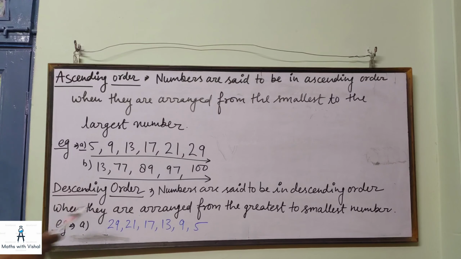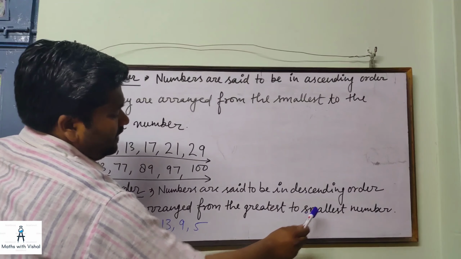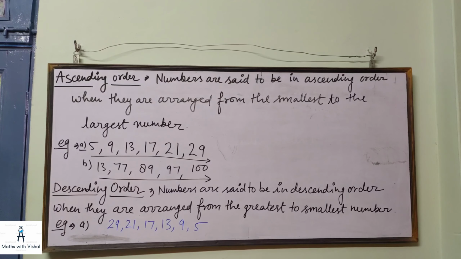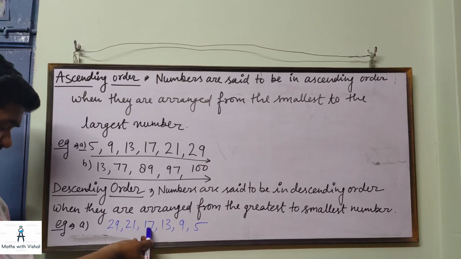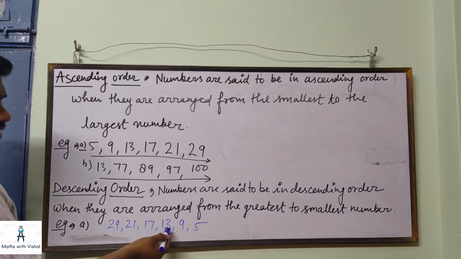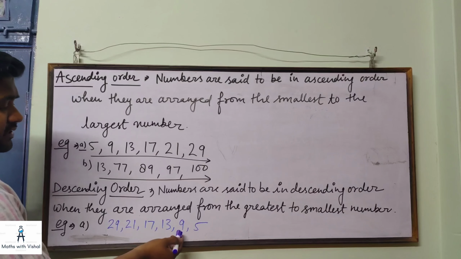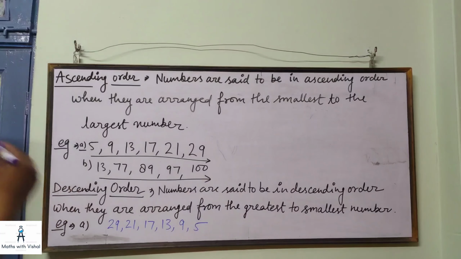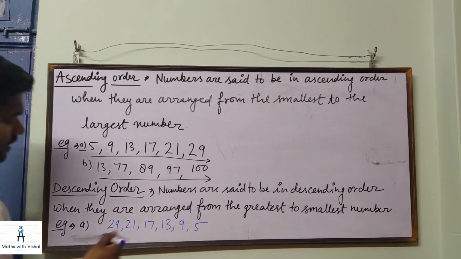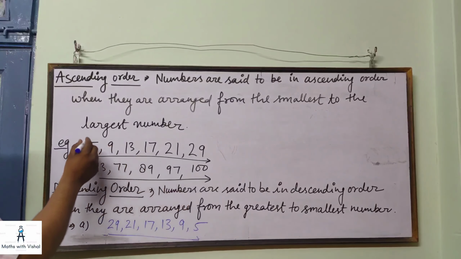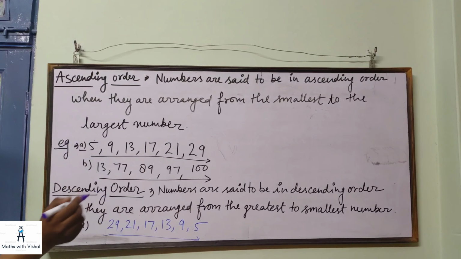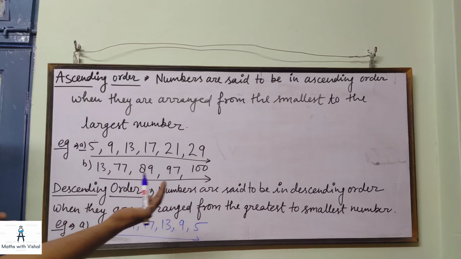Descending order. Numbers are said to be in descending order when they are arranged from the greatest to the smallest number. Means you take the greatest number first and the smallest number last. So 29 is the greatest, 21 is the second greatest, 17 is the third greatest, 13 is the third smallest, 9 is the second smallest, and 5 is the smallest number. So this is your descending order. You can see that I have changed this ascending order into descending order by just taking the numbers in the